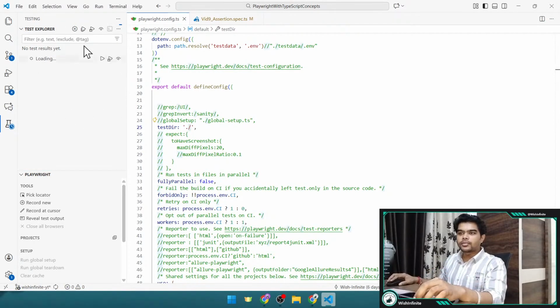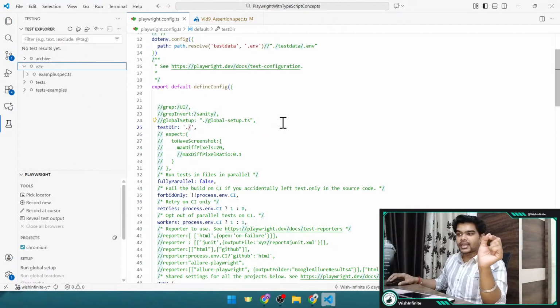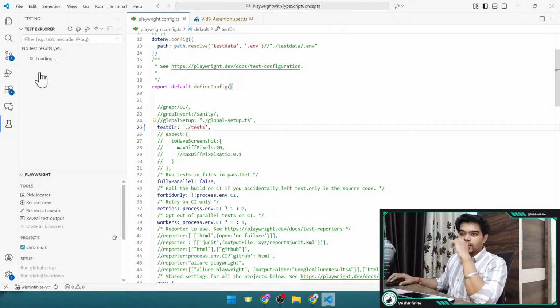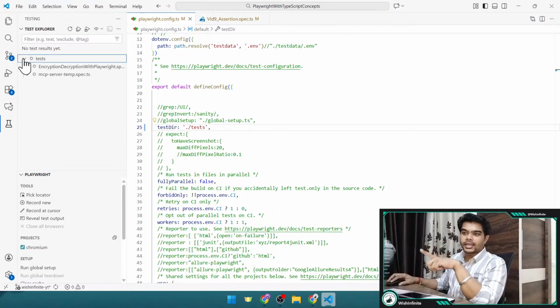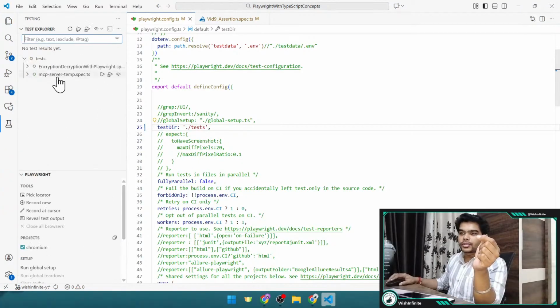See, for now I think the extension is already installed for me. I am seeing the different folders here, and each folder would be containing our playwright test script files, right? If you give tests here, okay, now automatically you would be able to see the change and see only the tests folder. Inside the tests folder only 2 test script files are there, so it will show those 2 files.